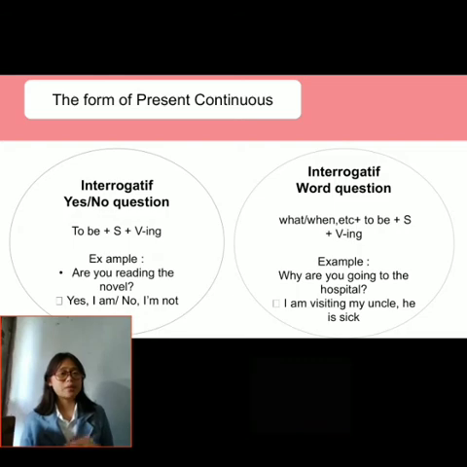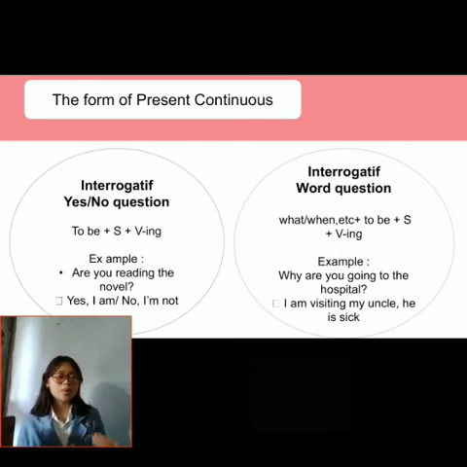As I said before, the interrogative has two types of form, and the first one is to make an interrogative for yes or no question. The form is to be plus subject plus verb plus ing. For example, are you reading the novel? So the answer is yes, I am, or no, I'm not.